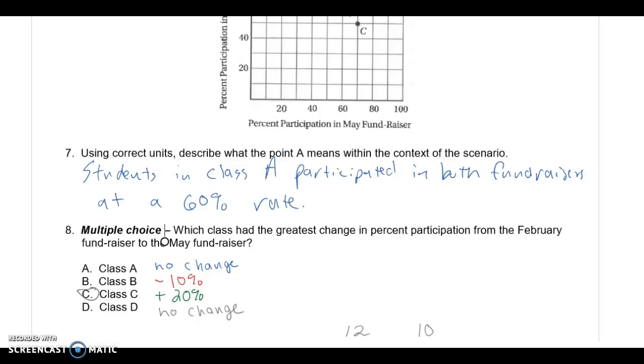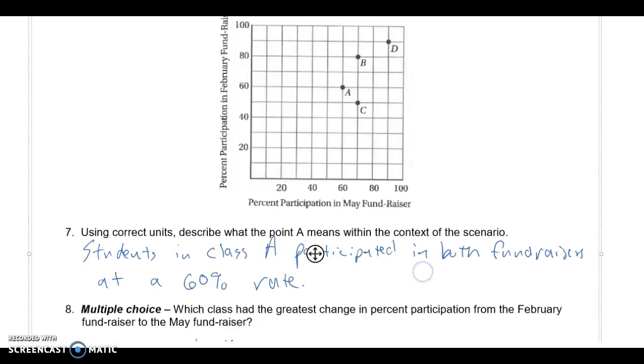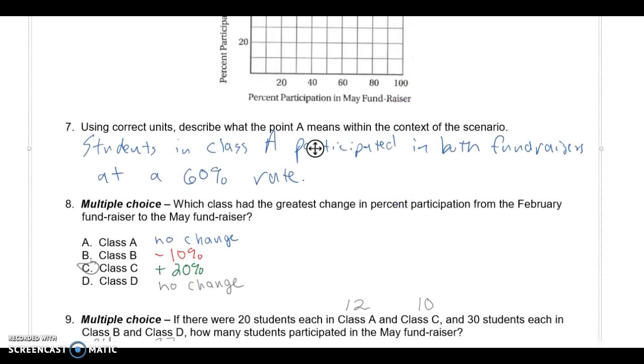Number 8, which class had the greatest change in percentage participation from the February fundraiser to the May fundraiser? Really what I did is I just compared them. A was a 60 and a 60, so that's a 0 change. Class B, we went from 80 to 70, that's a minus 10. Class C, we went from 50 to 70, that's a plus 20. And in Class D, we stayed at 90, so there was no change there. So plus 20%, that's the largest percent change in any of those participations.